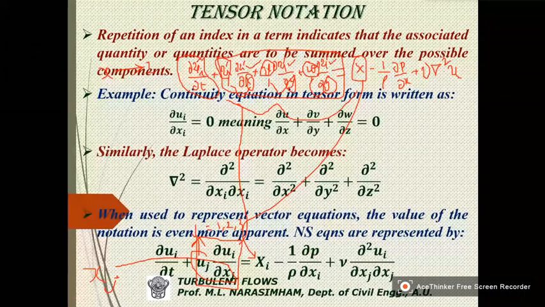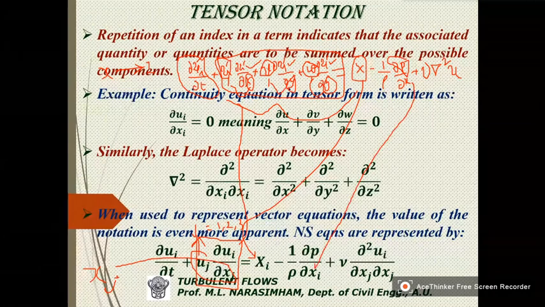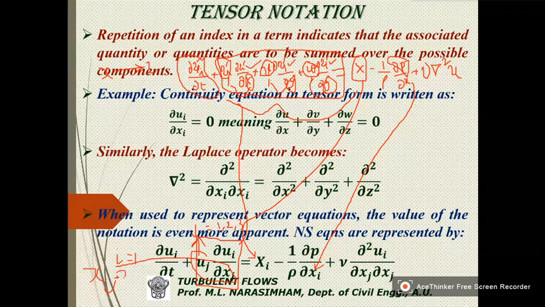P, pressure, is a scalar quantity, so it is not indicated. But here it is xi. So this entire equation is for i equal to 1. That means x direction.